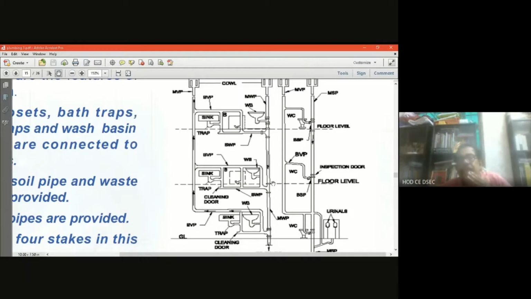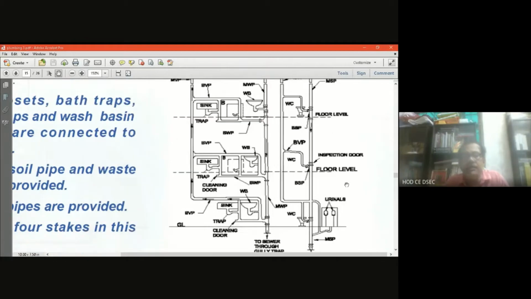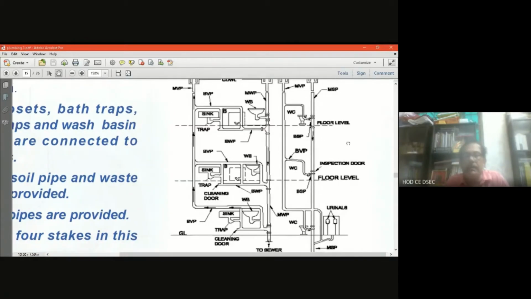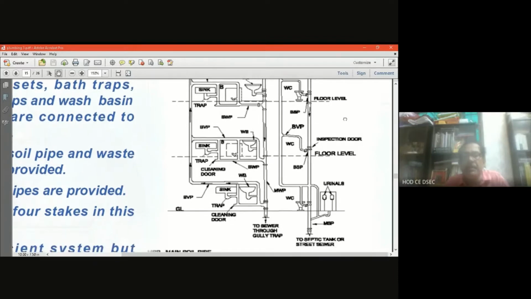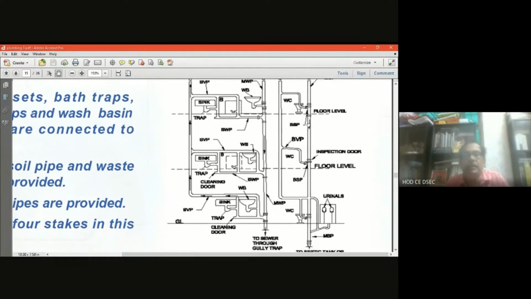Now you can see, apart from the main pipes, some branch connections are there. You can see the branch vent pipe in the figure. The branch vent pipe is connecting to the inspection door. Then the BSP is the branch soil pipe. Similarly, the branch waste pipe, BWP, is also there in the figure.